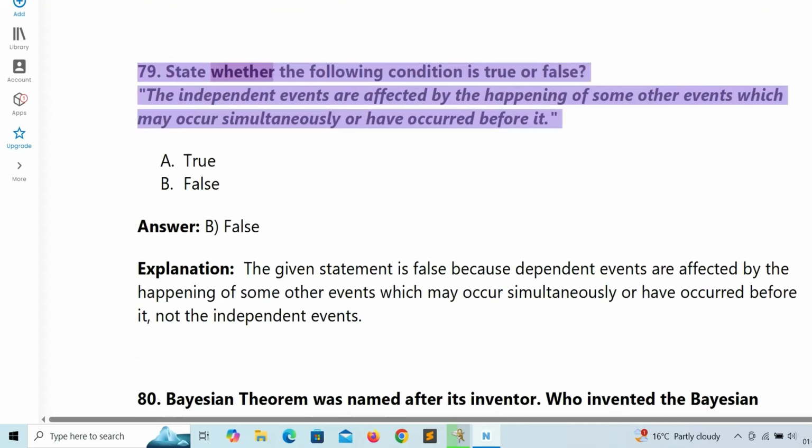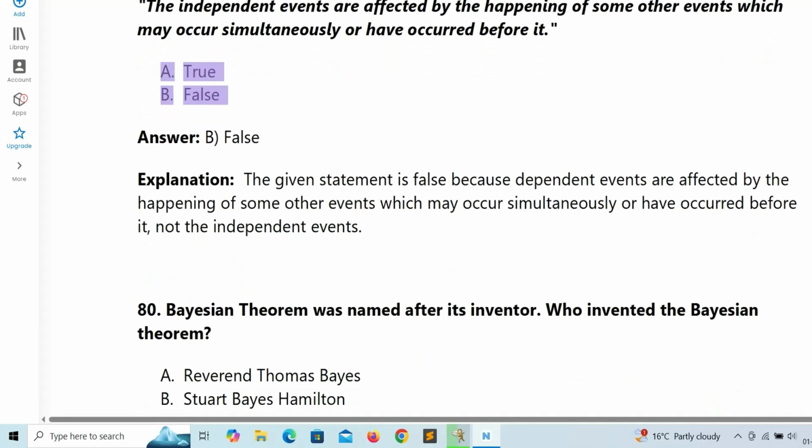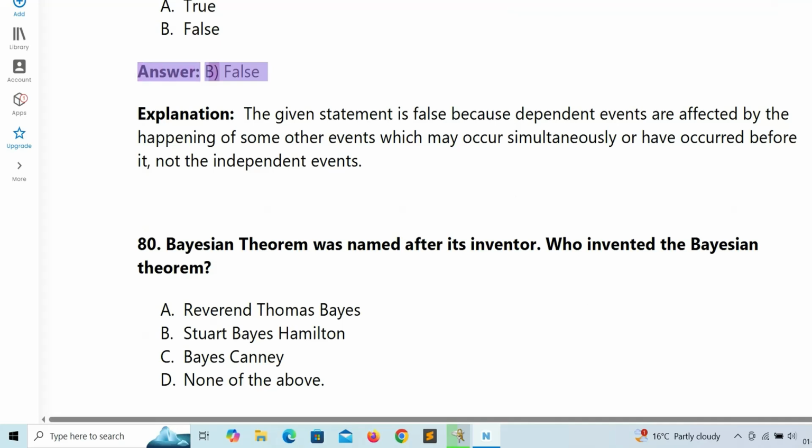79. State whether the following condition is true or false. The independent events are affected by the happening of some other events which may occur simultaneously or have occurred before it. A. True. B. False. Answer: B. False.